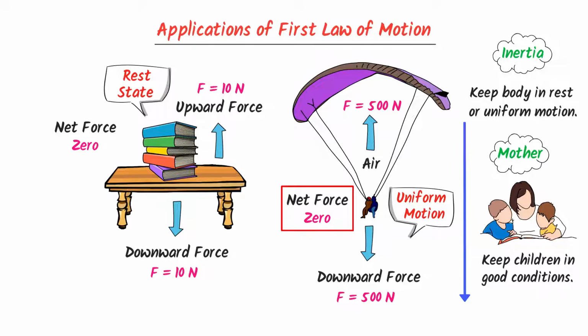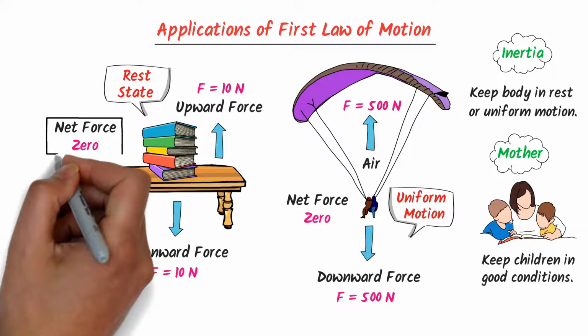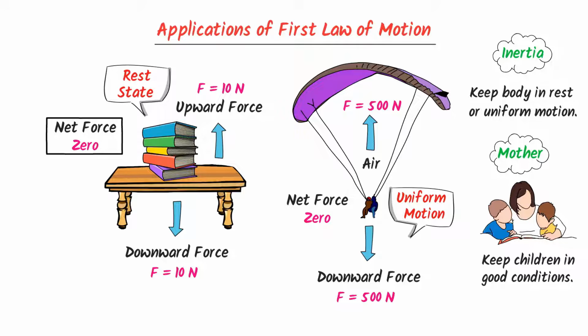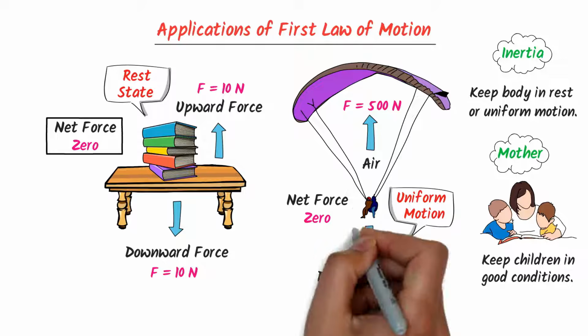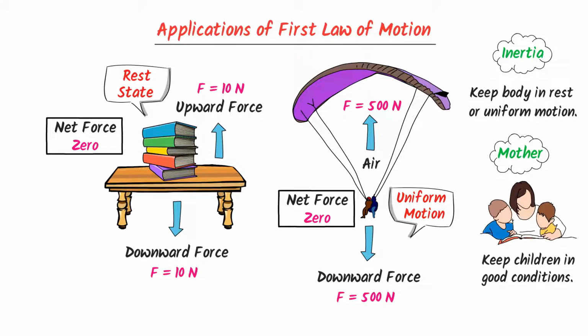Even the net force on the paratrooper is 0, but inertia tends to keep its uniform motion in the downward direction. Remember that if a body is at rest, the net force is always 0. Secondly, if an object is in uniform motion, the net force is again 0. So in Newton's first law of motion, we learn that there are two states of any object. The first one is the state of rest and the second one is the state of uniform motion.